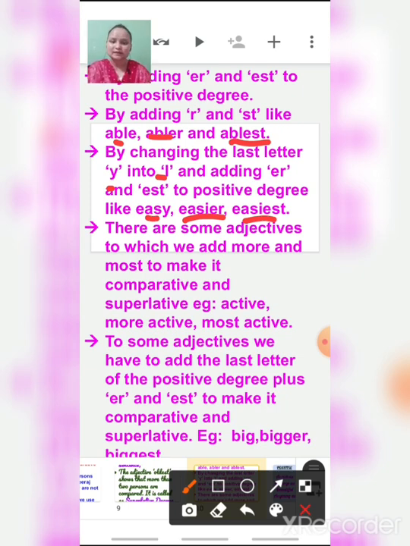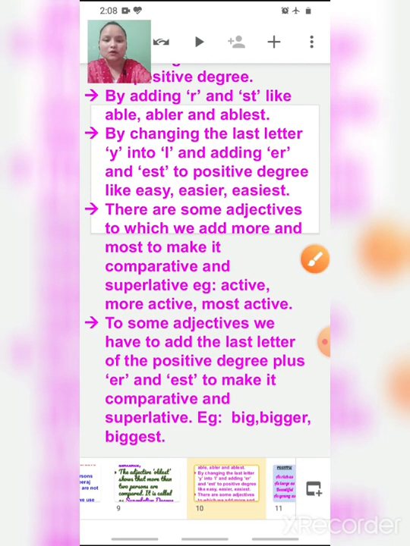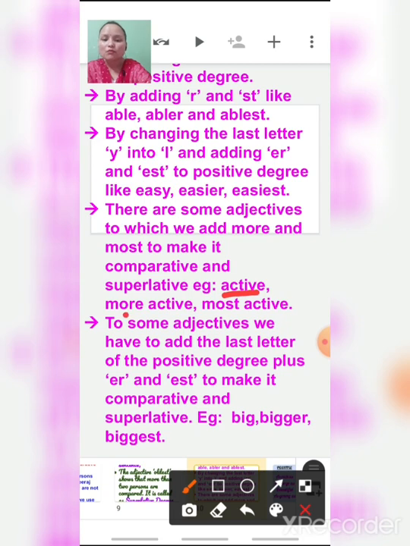Easy, easier, easiest. Then there are some adjectives to which we add more and most to make the comparative and superlative, like active, more active, most active. You cannot say active, activer, activist.